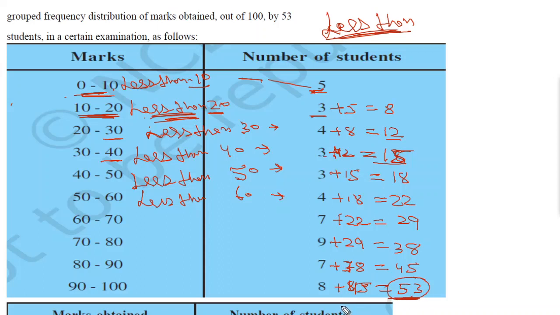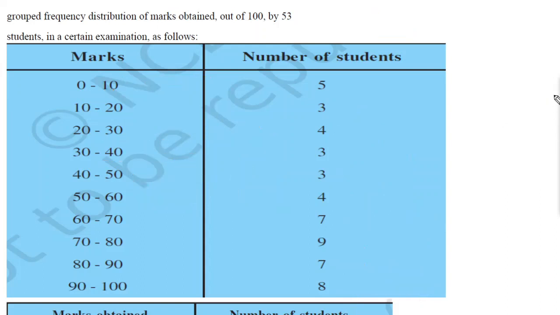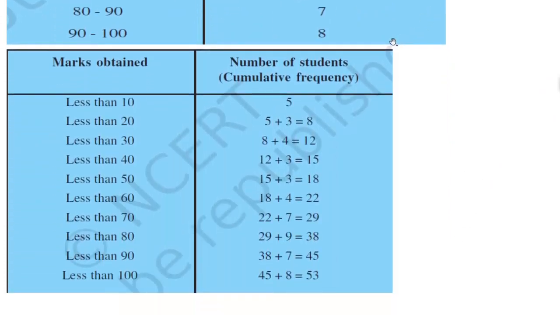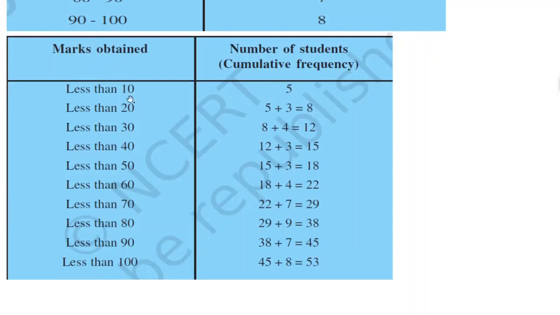Now we can put this data in another table. What we have calculated, we will put the data here. Here you can see we have just written it. Less than 10 equal to 5, less than 20 equal to 8, and so on.